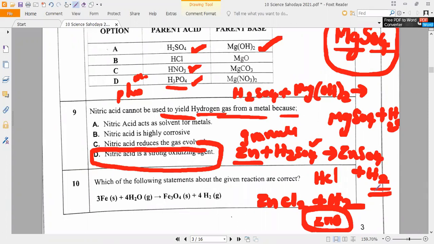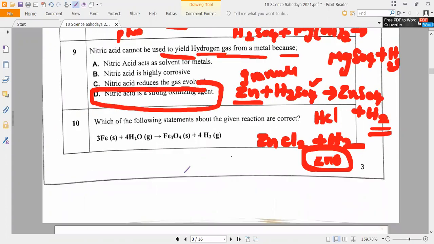Yes, sir. This is also a direct question. So nitric acid is a very strong oxidizing agent. That is the reason we will never use it in the production of hydrogen. Understand, everybody? Please respond. Yes, sir. Next.